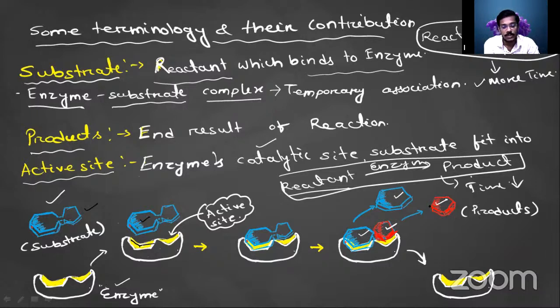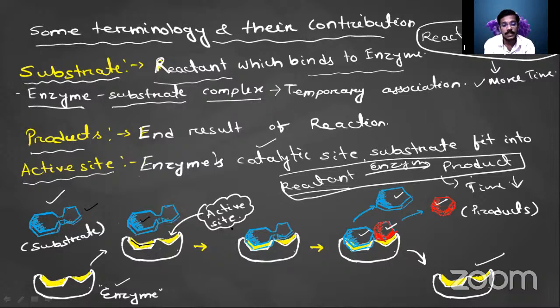Suppose, for example, I am talking here. After that, this product will dissociate, and again the enzyme is free. Again, it will bind with another substrate of the same type. Again the reaction will occur, and after that there will be separation of your product. So this is the general idea about the enzyme, its substrate and its active site.